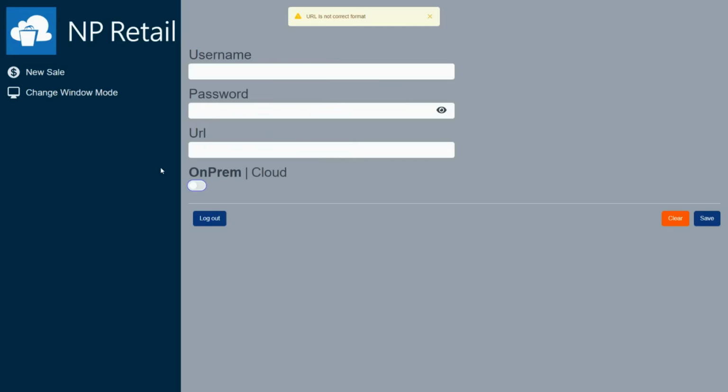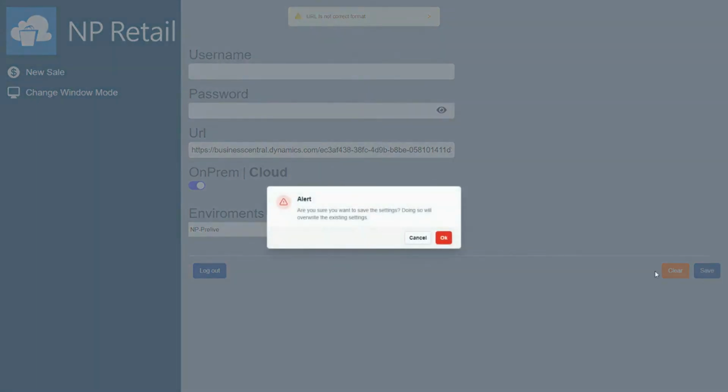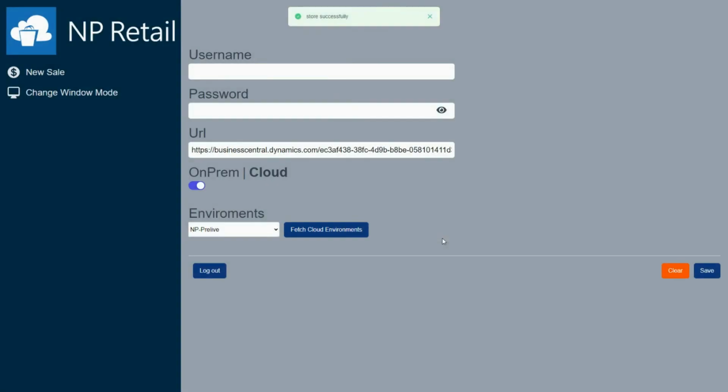First, set up Miner Tom. After the install, you'll see this page. Paste the URL for the Business Central environment and click on Cloud. Press Fetch Cloud Environments. If you haven't connected before, a login screen will appear. Save the settings, and you are ready to start the POS unit with the new sale action.